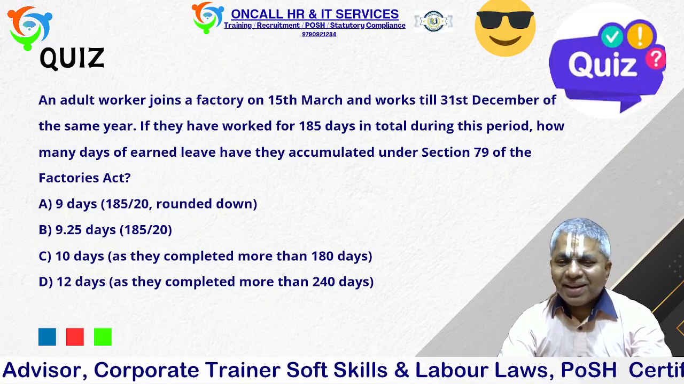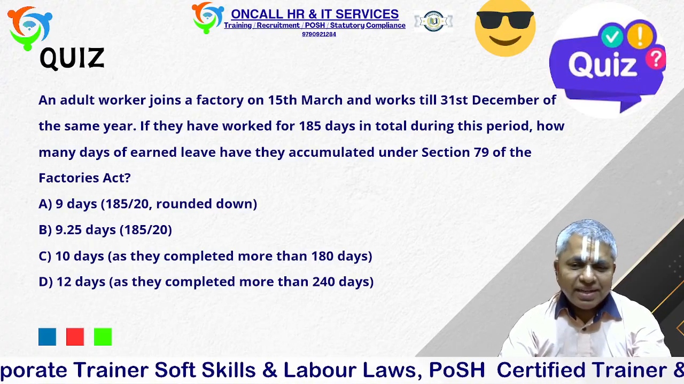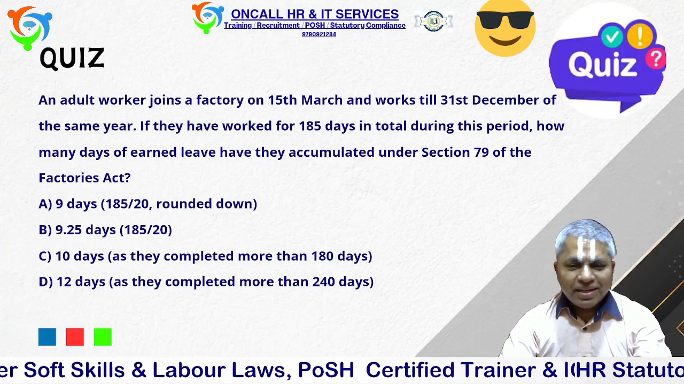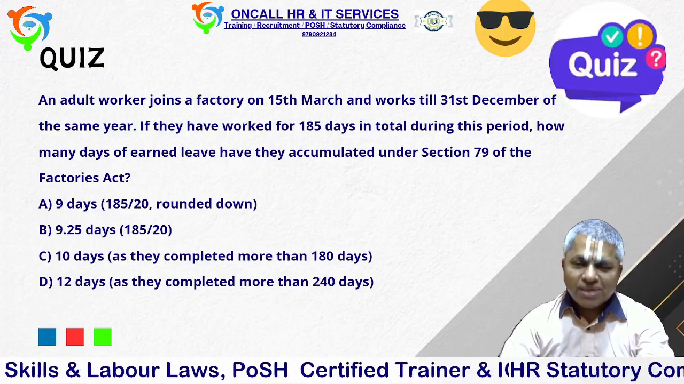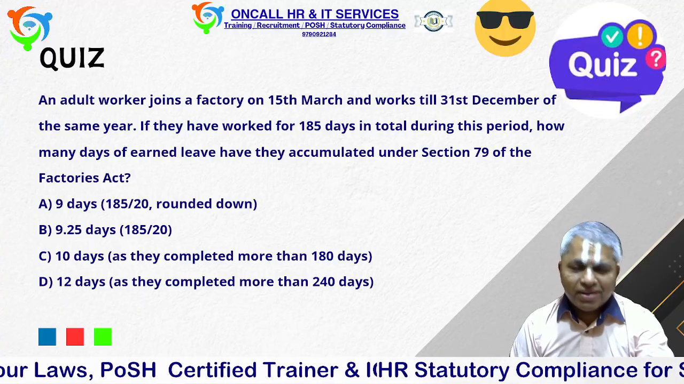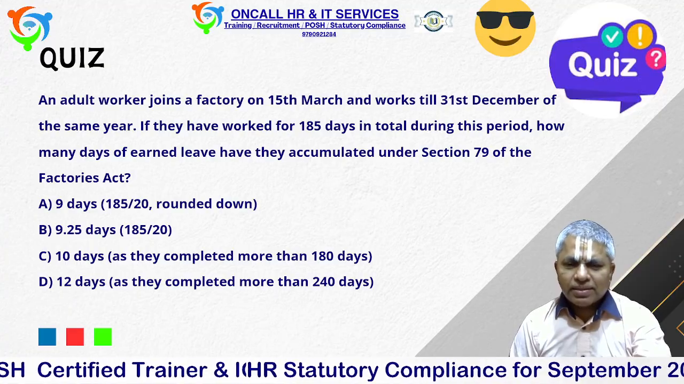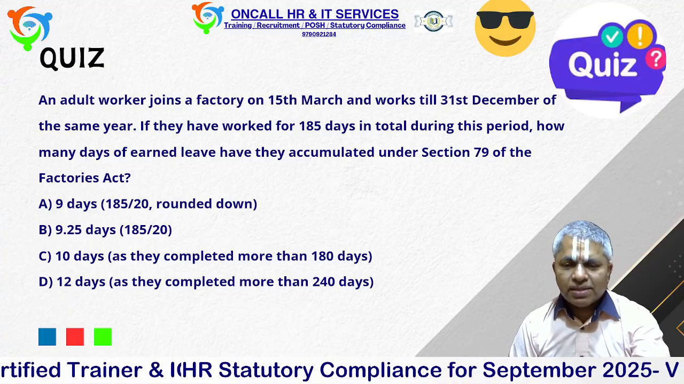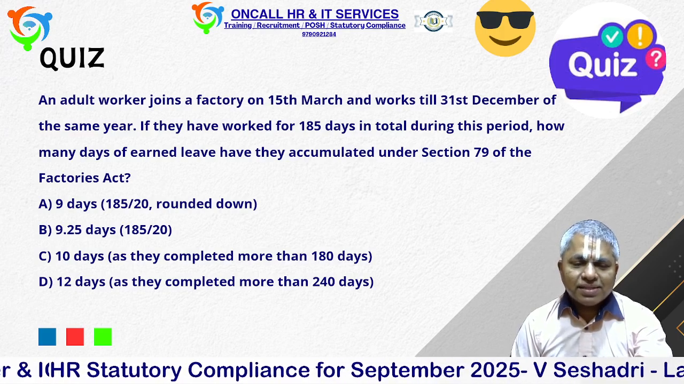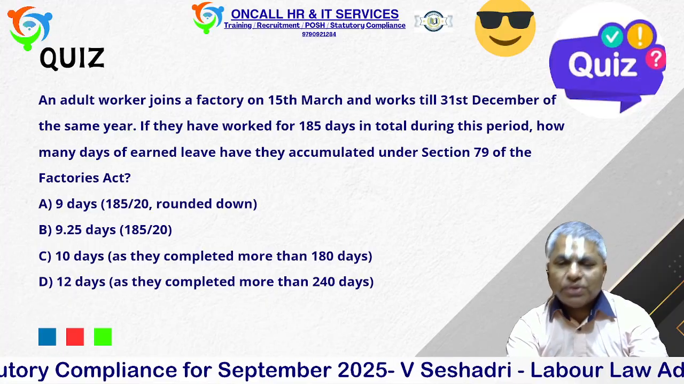The first quiz question is under the Factories Act. Section 79 gives us the provision of earned leave. Under that section, what is the earned leave eligibility? We are going to ask how many days of earned leave the person in this example is going to get. He joins on 15th March of that year and at the 31st December, he is relieved from that organization. How many days is he going to get as earned leave? Answers are given as A, B, C, D. Please choose the correct answer. Let us see the answer at the end of this video.